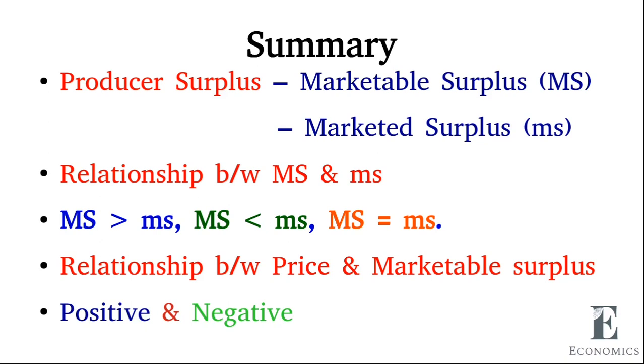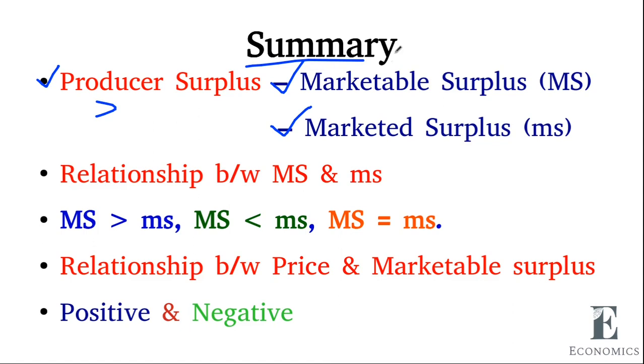So what we have seen today is the producer surplus. What does producer surplus mean? It is the available output with the farmer after meeting his needs, that is, the extra from the farmer to the non-farming population, that is, to the consumer. It is classified into two: one is marketable surplus and the other is marketed surplus.